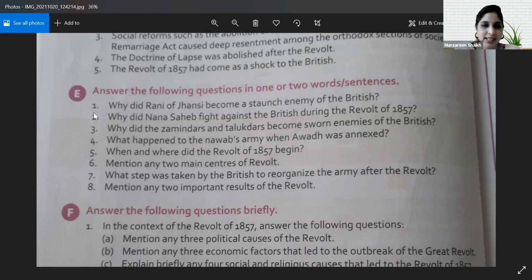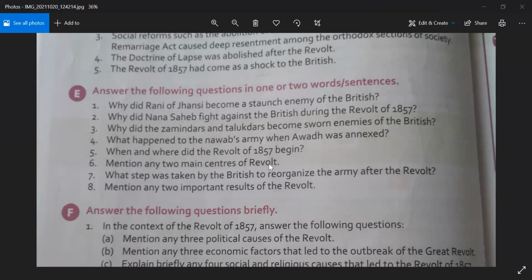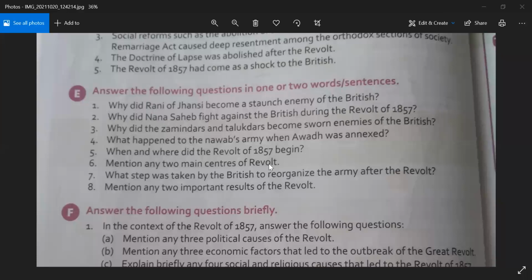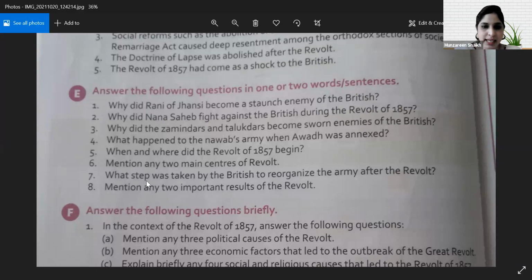Okay. Next is mention any two main centers of revolt. Which were the two main centers of revolt? Ma'am, may I? Yes. Ma'am, the two main centers of the revolt were Kanpur and Lucknow. Okay. Vivan, you want to say anything else or you want to add anything? No, ma'am. Okay, good.